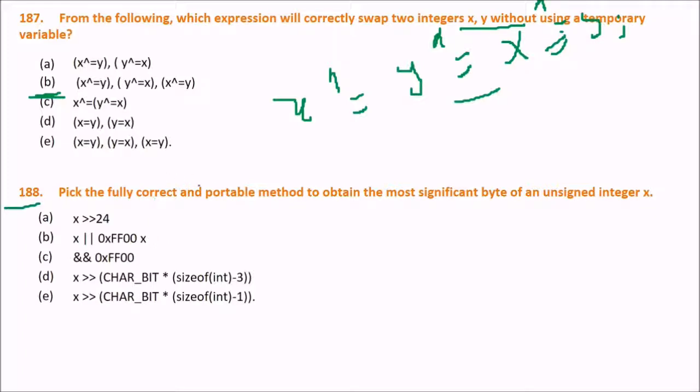Next is pick the fully correct and portable method to obtain the most significant byte of an unsigned integer X. Is there an option for you? The answer here is E: X right shift, char bit, multiplied by size of int minus 1. So this char bit gives the number of bits in a byte. The most significant byte starts from the 8th bit position if the runtime system allocates 2 bytes of memory to the integer variable, and starts from the 24th position if the runtime system allocates 4 bytes of memory for the integer variable. And for both this is going to work.